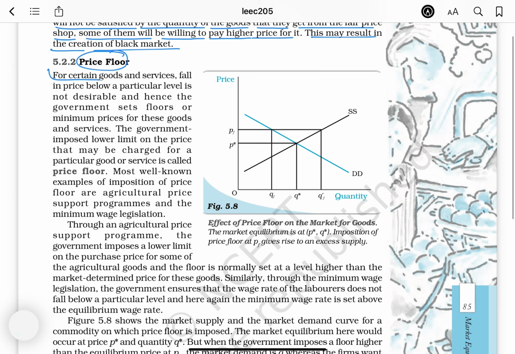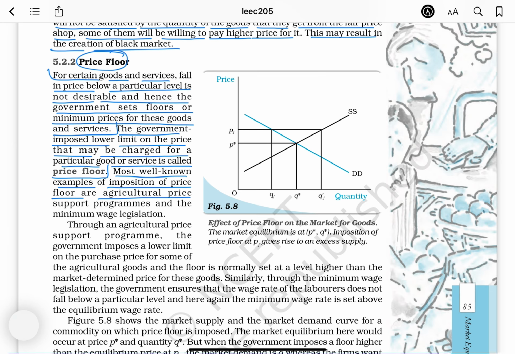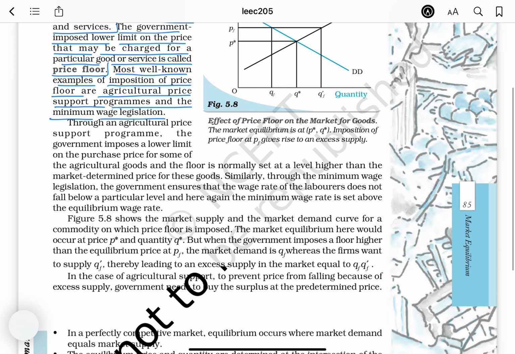Price floor. For certain goods and services, a fall in price below a particular level is not desirable, and hence the government sets a floor or minimum price for these goods and services. The government-imposed lower limit on the price that may be charged for a particular good or service is called a price floor. The most well-known examples of imposition of a price floor are agricultural price support programs and the minimum wage legislation.